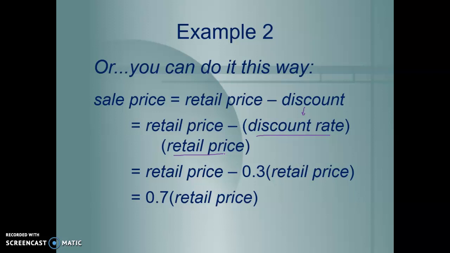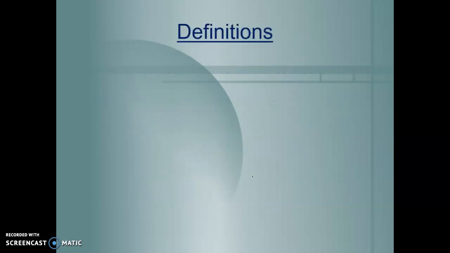That's 0.7 of the retail price. So this was 100% of the retail price minus 30% of the retail price gives us 0.7 of the retail price. So he paid 70% of the original retail price. Well, we could also go back and figure that out with a few more steps.